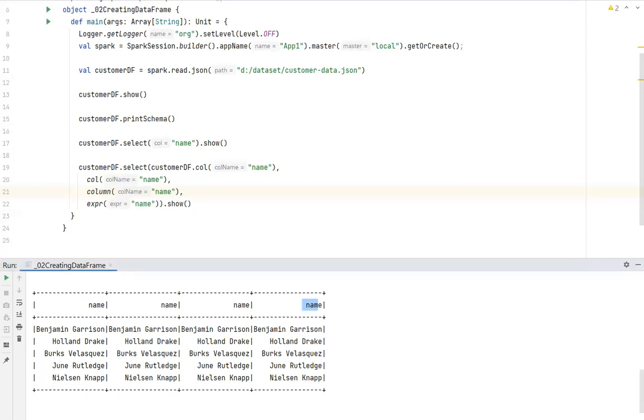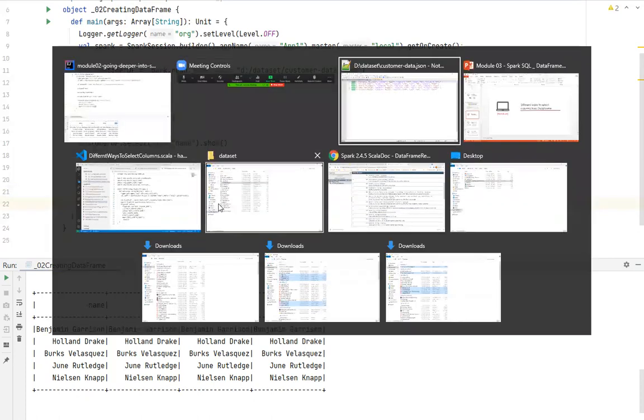Now, any questions from anybody? Achal, any questions? Mehboob? No. Okay. Mehboob, any questions? No. Okay, right. So these are the different ways through which you can select a column from a data frame. Okay, let's get into the slides now.